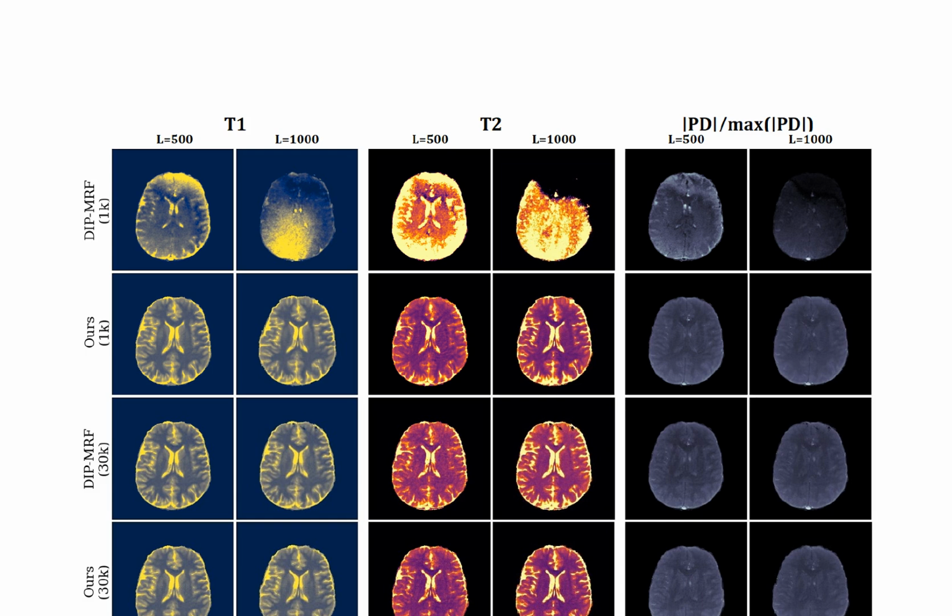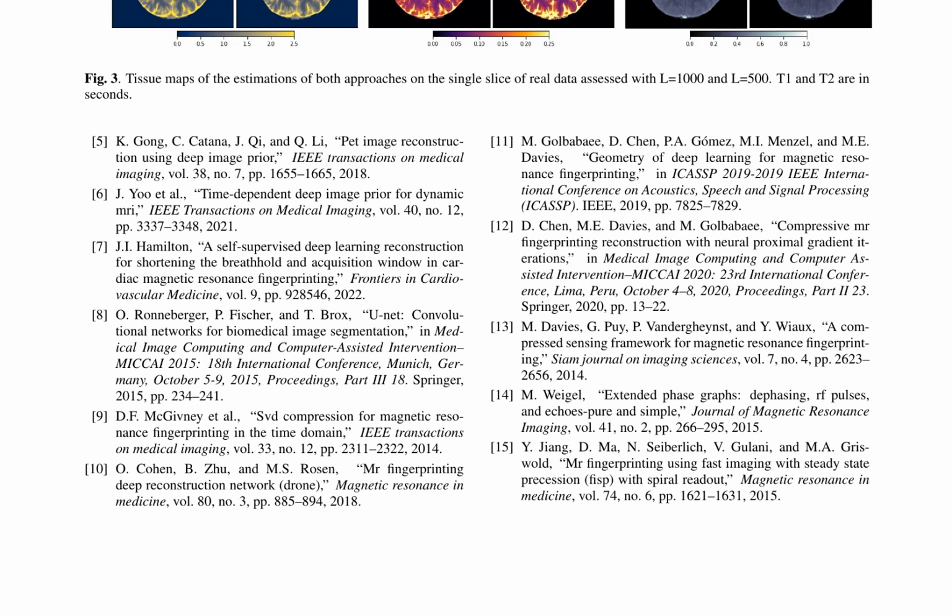Convolutional networks, such as the U-Net, have been successfully applied to biomedical image segmentation, leveraging their ability to learn complex patterns in imaging data. Additionally, compressed sensing and extended phase graphs have been utilized for MRI reconstruction, further expanding the toolkit for image acquisition. Fast imaging techniques, such as fast imaging with steady-state precession, FISP, with spiral readout, are crucial for efficient data acquisition.